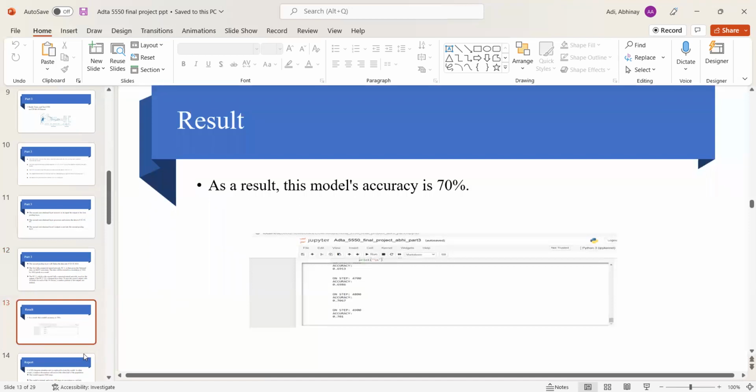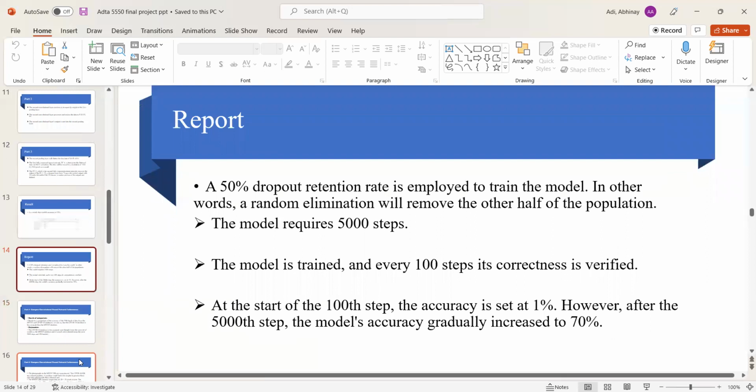And in the next slide, for this, a 50% dropout retention rate is employed to train the model. In other words, a random elimination will remove half of the population. And this model requires a minimum of 5,000 steps.